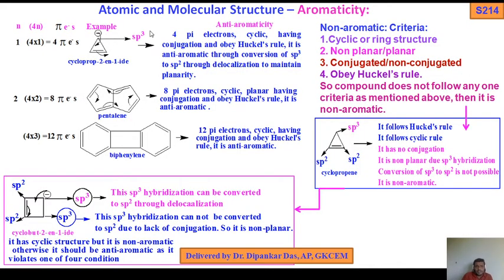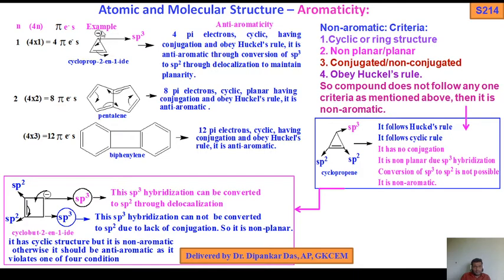This is the cyclopropenyl anion. So again I tell you what will happen. N equals 1, so 4n pi electron system. For n equals 1, that is 4 pi electrons. There is 1 pi, and the negative charge is also 1 pi. So 4 pi electrons, cyclic, having conjugation and obeying Hückel's rule. So it is anti-aromatic through conversion of sp3 to sp2 through delocalization to maintain planarity.